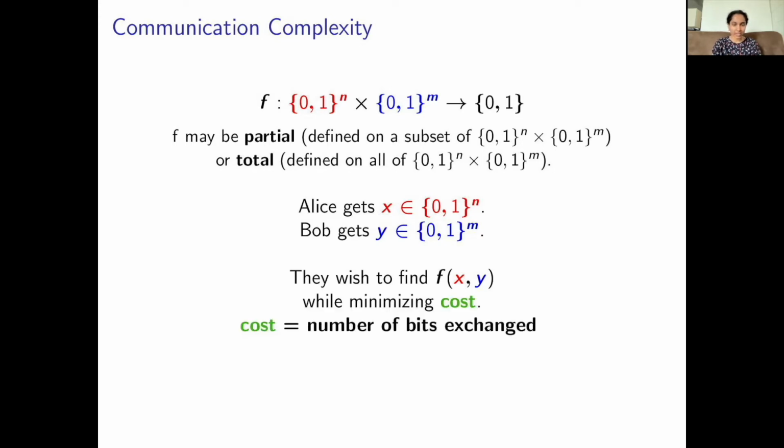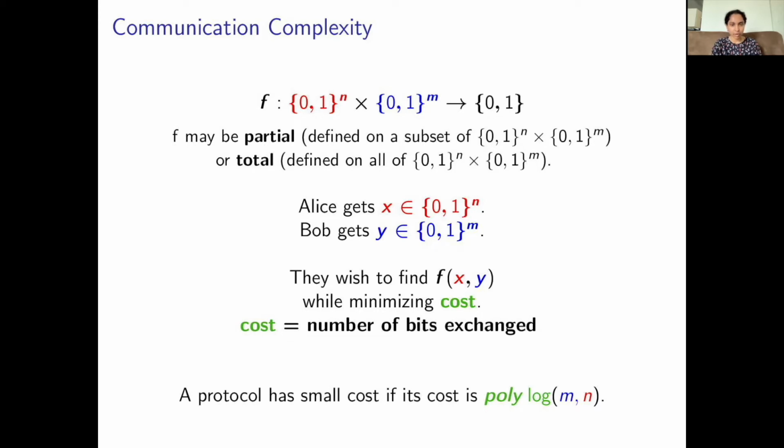To do so, they need to exchange messages with each other, and their goal is to minimize the amount of communication, that is, the number of bits that they exchange. One simple protocol is to have Alice send her entire input to Bob, or Bob send his entire input to Alice. This costs m or n bits of communication. So by a small cost protocol, we mean a protocol that does much better than this. That is, its cost is polylogarithmic in m and n. This is the general setting of communication complexity.